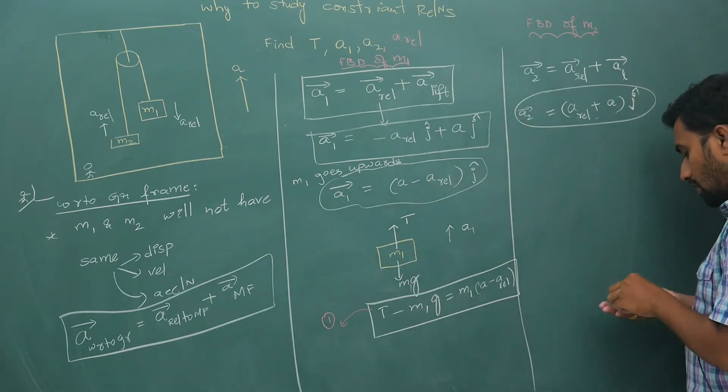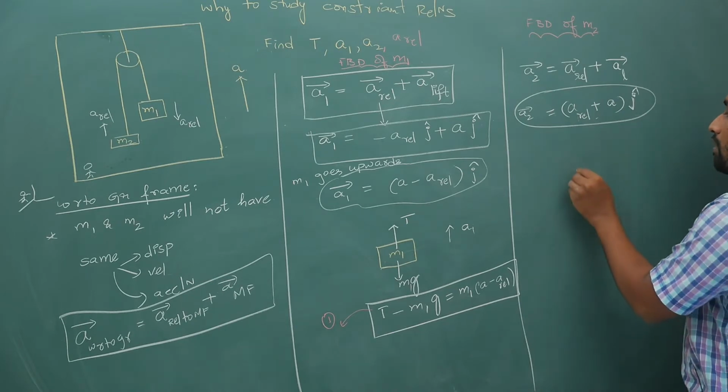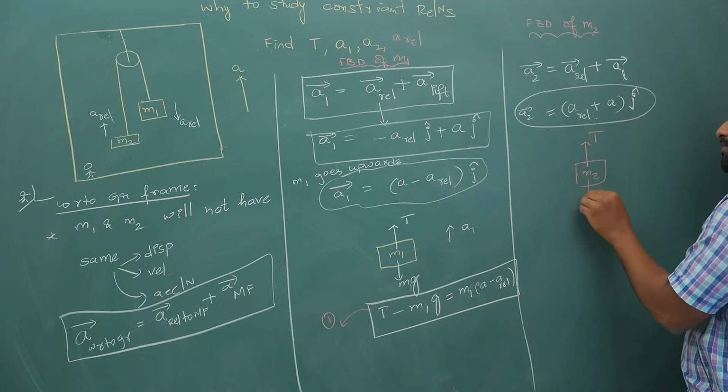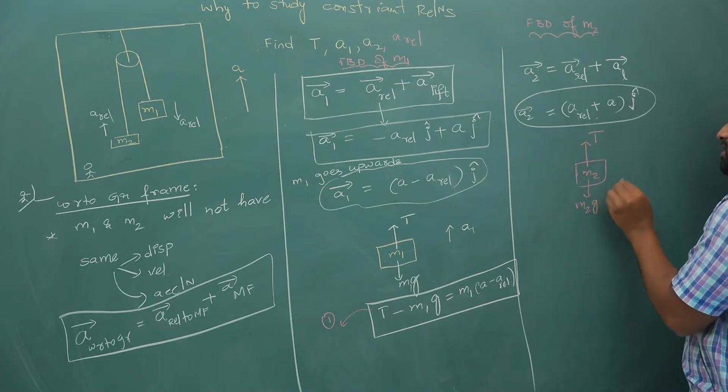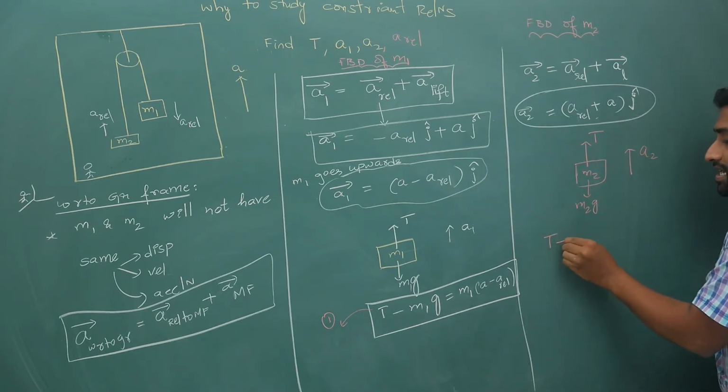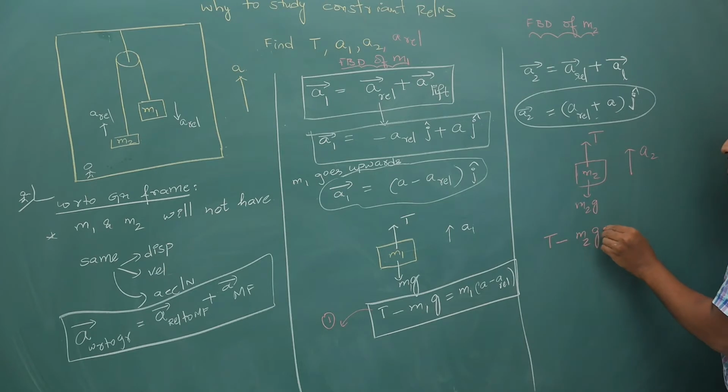If I try to draw the FBD of 2, I have T upwards, m2g downwards and a2 upwards. So what is my equation? T minus m2g is equal to m2 times a2, and a2 is a plus a relative. Hope you have understood this.